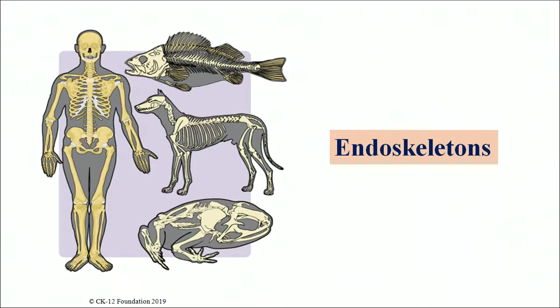The third type is the endoskeleton. You can see here various animals that have a complete skeletal support inside the body. The endoskeleton consists of hard or leathery support elements situated among the soft tissue of an animal. It may be made up of cartilage or cartilage and bones, like in vertebrates, a framework of tough protein fibers or mineral-containing particles like in sponges, or hard plates beneath the skin like in echinoderms.